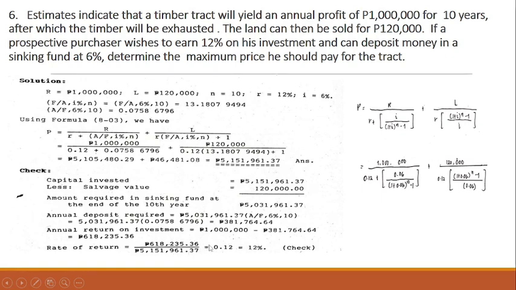So, we arrive at an answer of 0.12 multiplied by 100, so 12%. So we concluded that 618,235.36 is correct because the purchaser earned 12% on his investment.